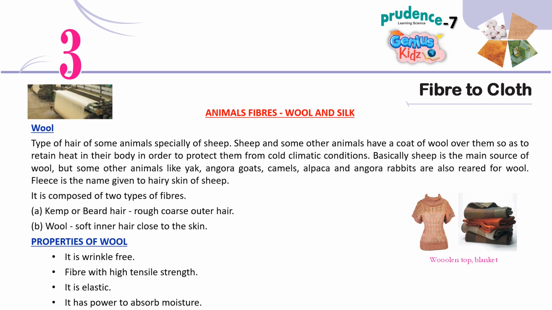Fleece is the name given to hairy skin of sheep. It is composed of two types of fibers. A. Kemp or beard hair, rough coarse outer hair. B. Wool, soft inner hair close to the skin. Properties of wool. It is wrinkle-free. Fiber with high tensile strength. It is elastic. It has power to absorb moisture.